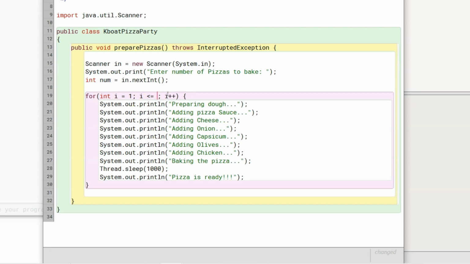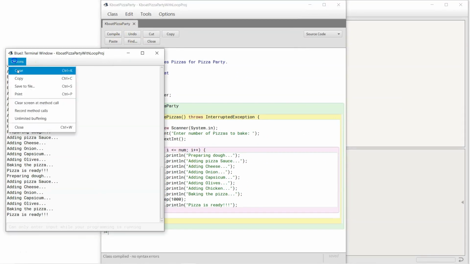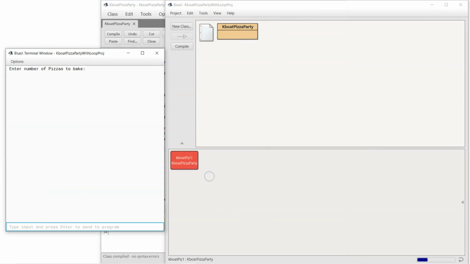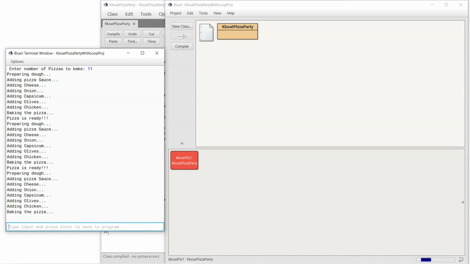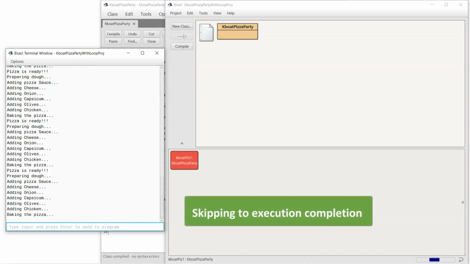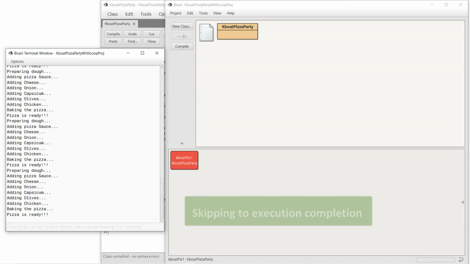I will run the loop that many times. I will run the program now. I need 11 pizzas and my pizzas have started baking. And my 11 pizzas are ready. Now I can enjoy the party with my friends. I hope this gives you a good idea of the importance of loops in programming and how they simplify the life of a programmer.